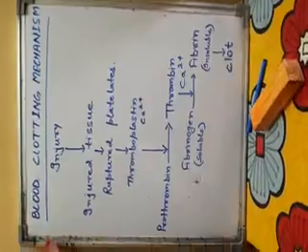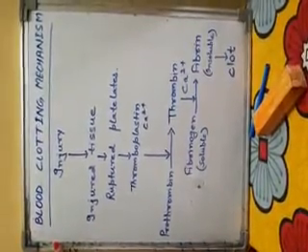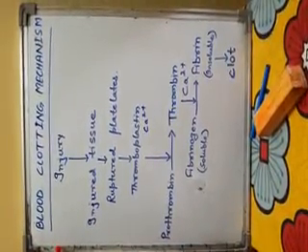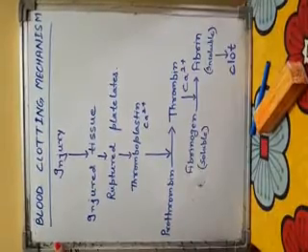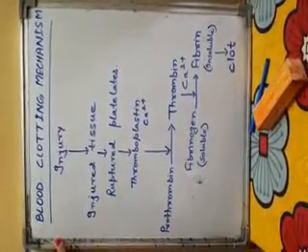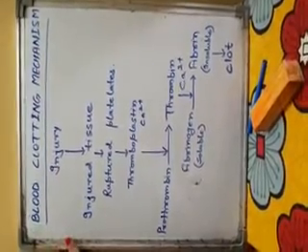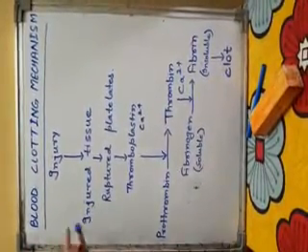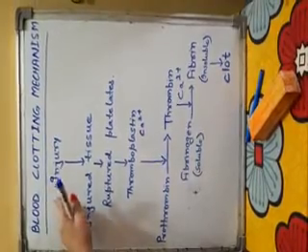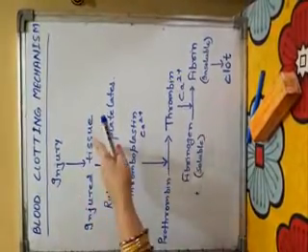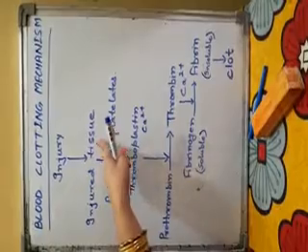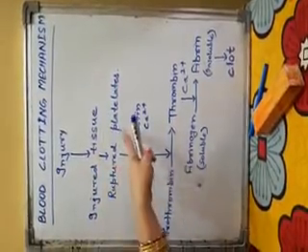This is called the blood clotting mechanism. This is to prevent blood loss due to any injury. As soon as the bleeding starts due to some injury, the platelets rupture. The injury damages the tissue, and inside that damaged tissue, the platelets get ruptured.